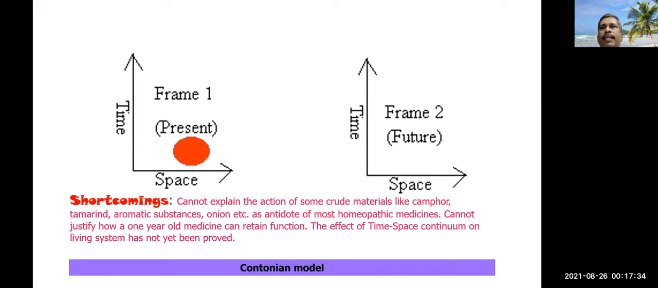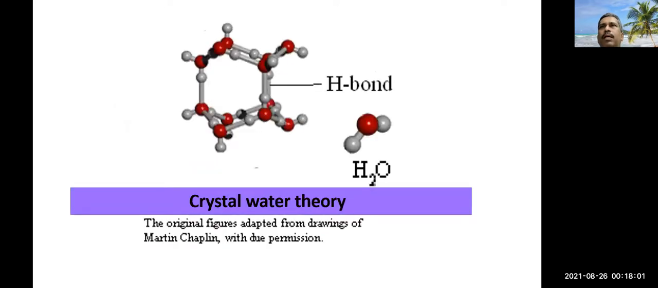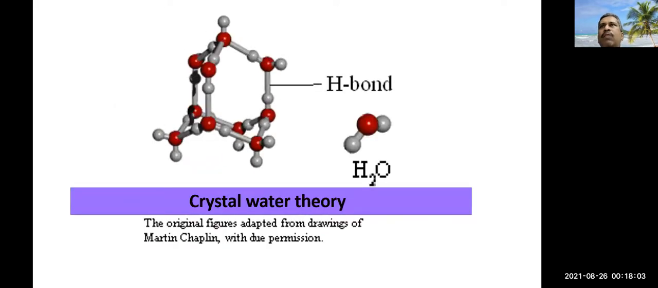It cannot explain the action of food materials like camphor, turmeric, aromatic substances, onion, etc. as antidotes of most of the homeopathic medicines. It cannot justify how a 1 year old medicine can retain function. The effect of the time-space continuum on living systems has not yet been proved. This is the crystal water model.